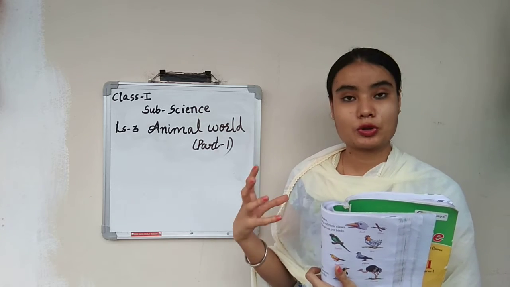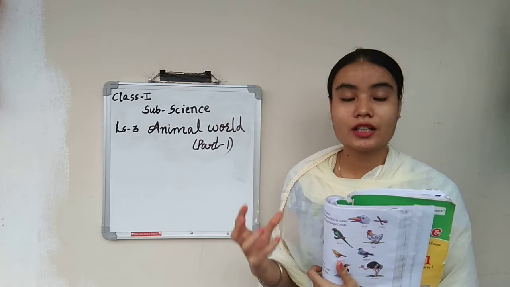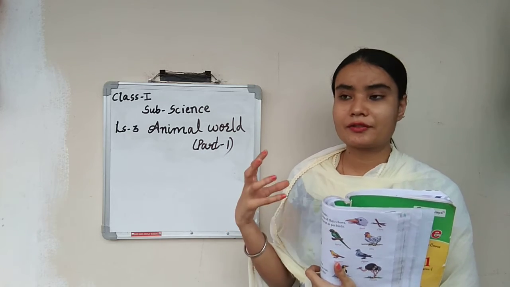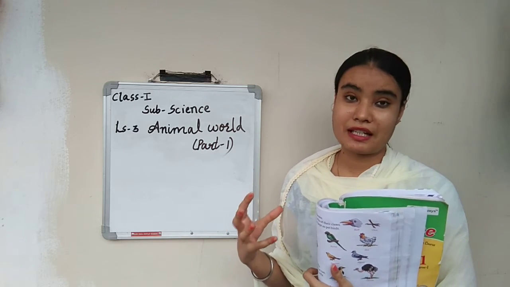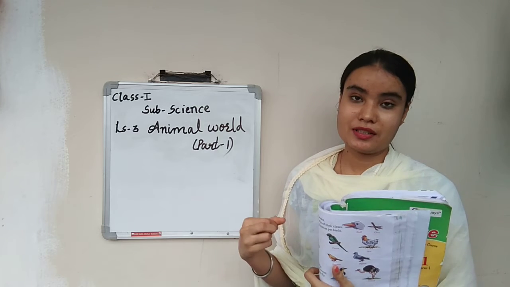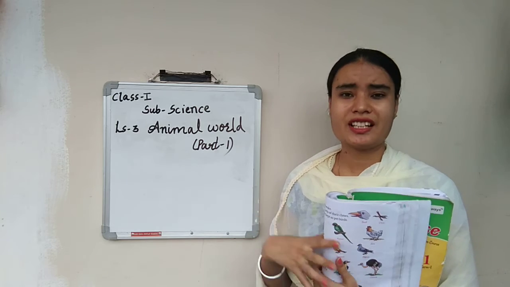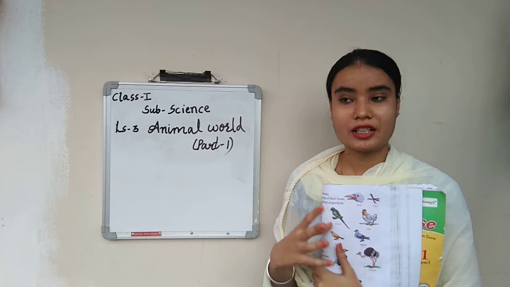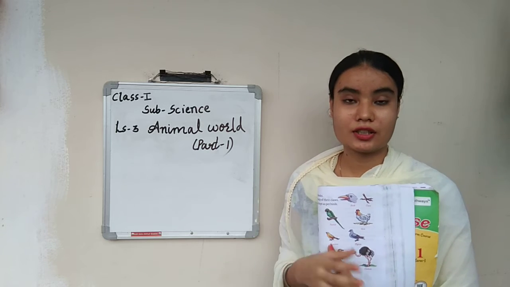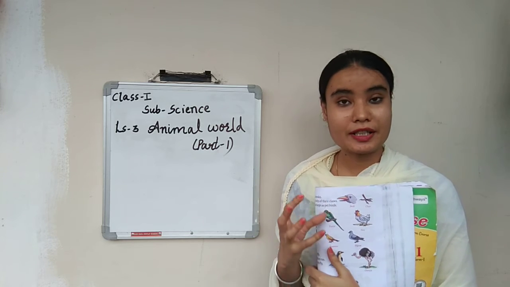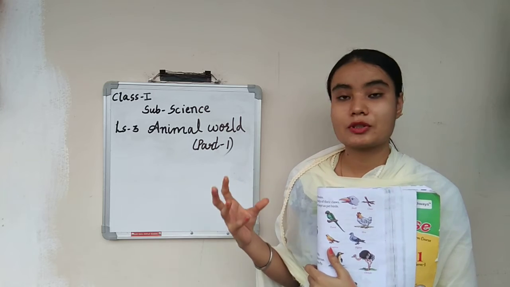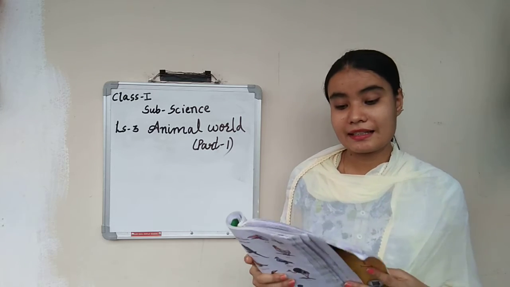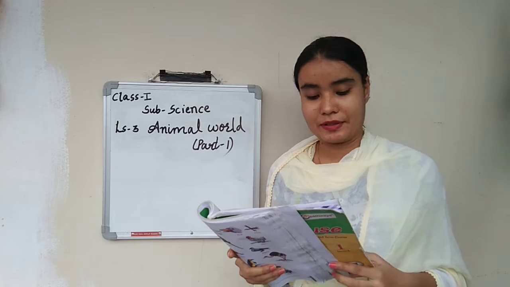And the people who keep the animals, from there we get milk. A few people also have a habit of keeping animals at their houses. They love to be with animals like dogs and cats. So that's why some people keep animals at their homes, and those animals are called what? Pet animals.